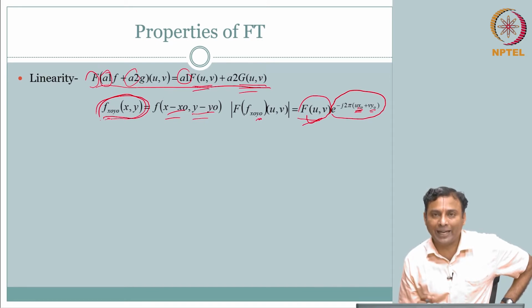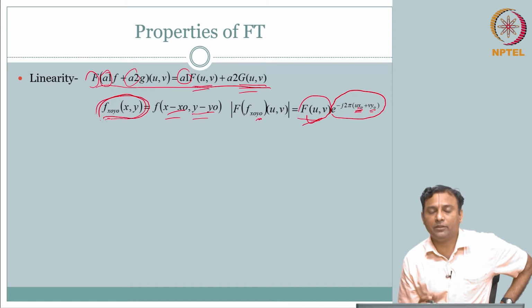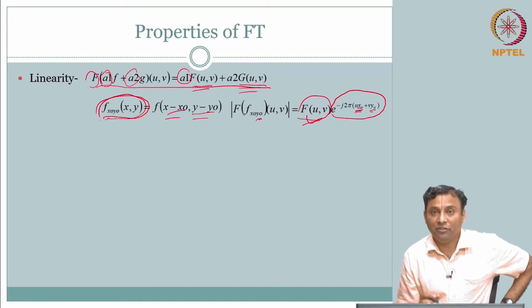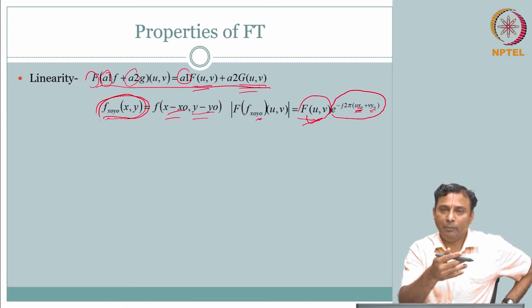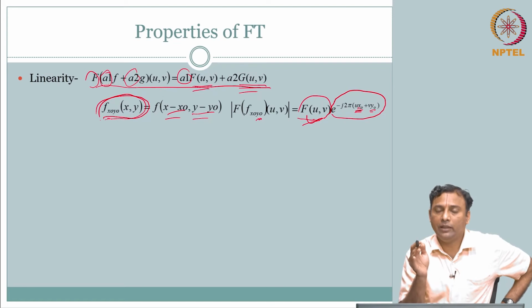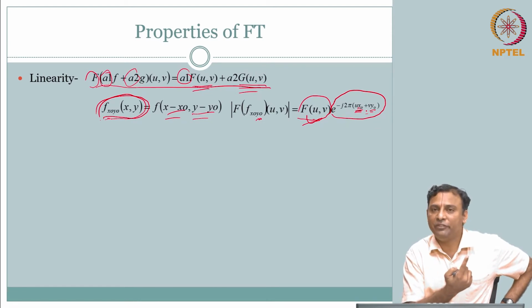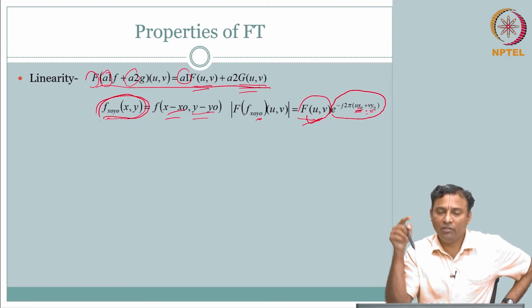Remember, we talked about the magnitude spectra and phase spectra. So the magnitude does not change. If I shift the signal in the spatial domain, the magnitude of the Fourier transform remains the same, only the phase shifts. This is very similar to one dimension, where if you do a time delay, you will have a phase shift.